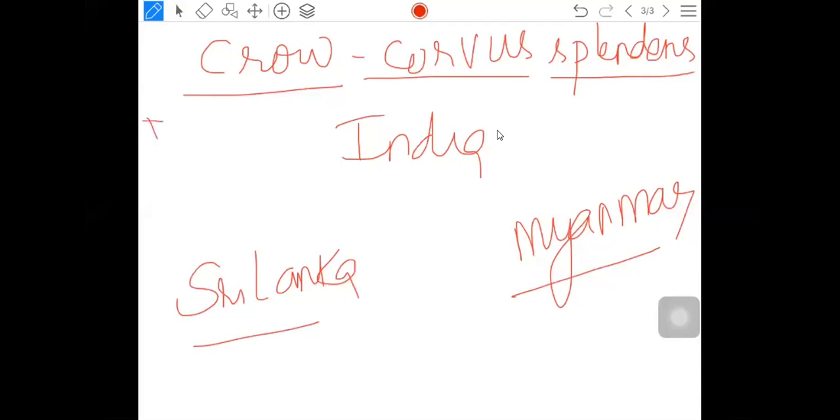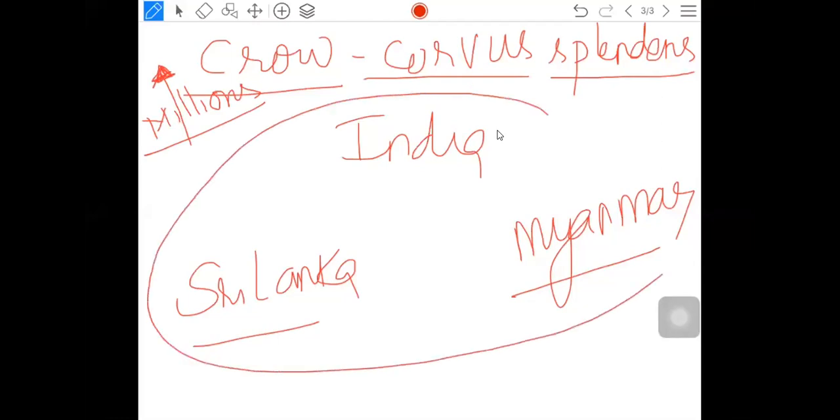Now, actually, this is a story which happened millions of years back. Now I am going to explain. So what happened millions of years back? There was a common land between India, Sri Lanka and Myanmar. Actually, there was no barrier in between India, Sri Lanka and Myanmar.